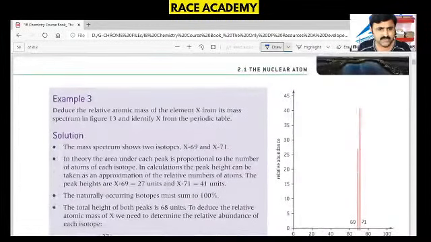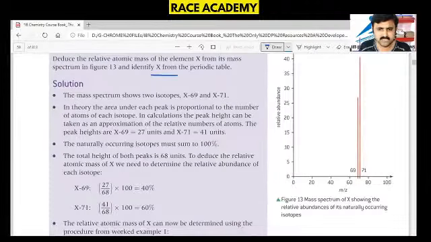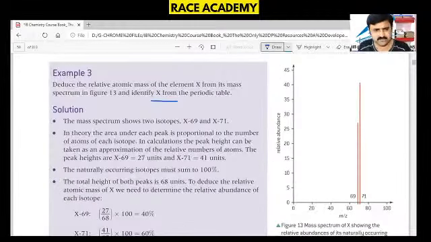Likewise, we have so many other kinds of examples. Deduce the relative atomic mass of element X from its mass spectrum. Identify X in the periodic table. Here, this is the mass spectrum picture given. This is how they have calculated: the mass spectrum shows two isotopes, X-69 and X-71. Here one is 69, another one is 71.